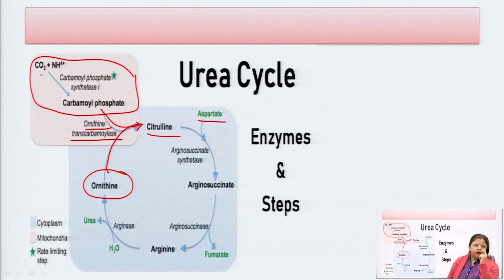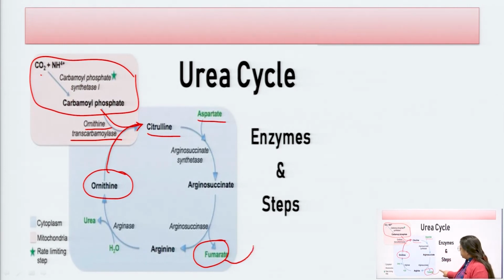The most important part here is the removal of fumarate. This fumarate is a connecting link between the Krebs cycle or TCA cycle and this urea cycle.